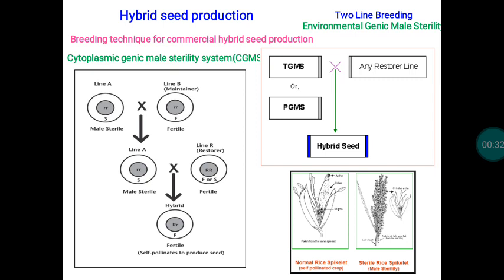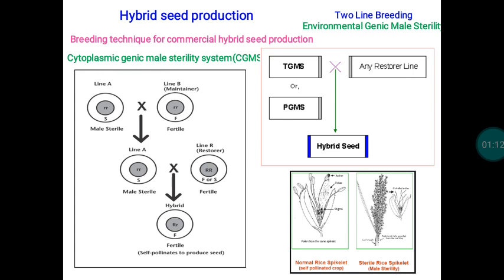In short, we call it CGMS. Wherever ideal climatic conditions are there for production of hybrids through TGMS, that is thermogenic male sterility systems, or photoperiod-based PGMS systems, they are also followed. Particularly, the environmental genic male sterility system is followed for hybrid seed production in China. But here in India, that kind of climate is not prevailing. Because of that, we are following the three-line system, or cytoplasmic genetic male sterility system, for hybrid seed production in rice.